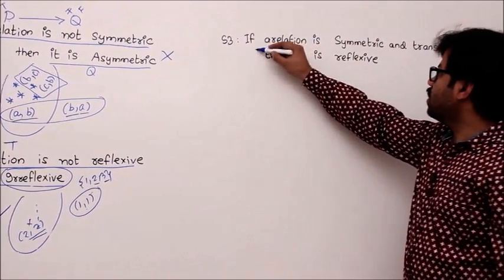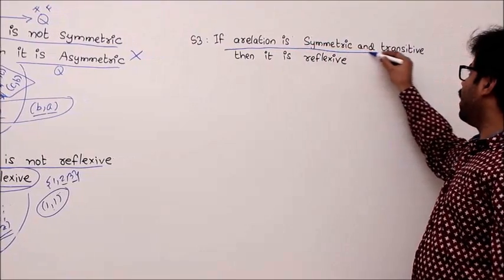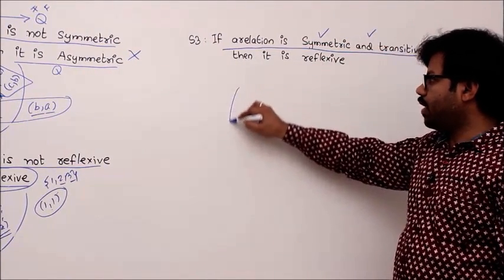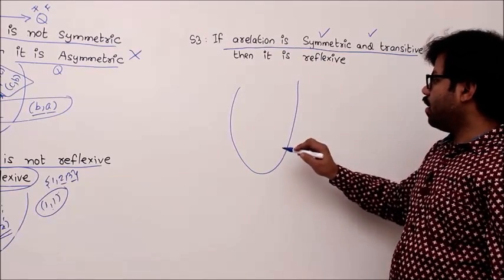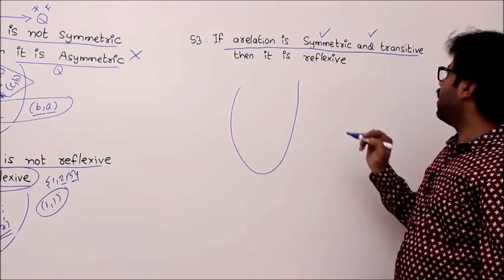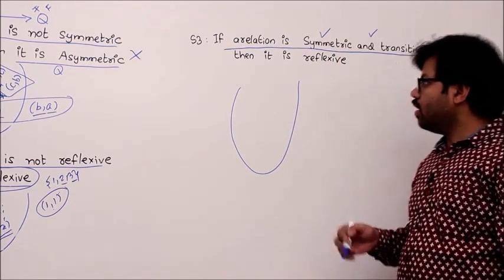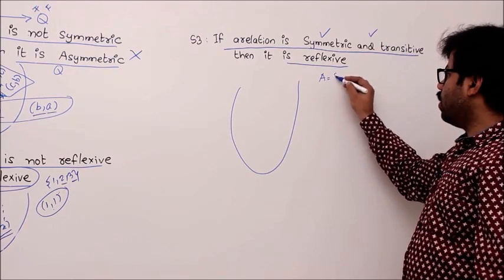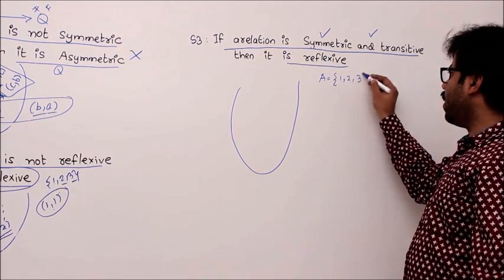Here the premise is the relation being symmetric and transitive. That means you have to take a relation which is symmetric and transitive. Let me take a relation which is symmetric and transitive. Can you guarantee that it is always reflexive? For easy understanding, let me take the domain as {1, 2, 3}.